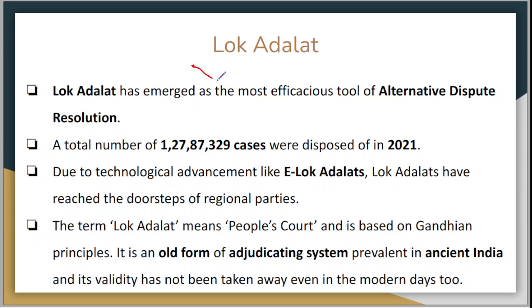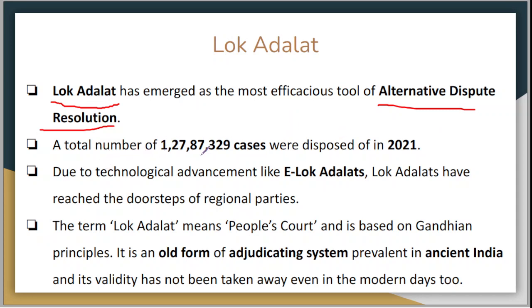Now let's move forward to the news. Let's talk about Lok Adalat. I have already given certain questions. The Lok Adalat has emerged as the most efficacious tool of alternative dispute resolution, which is ADR. ADR is basically a form of judicial service which is outside of the judicial imprints of the courts.